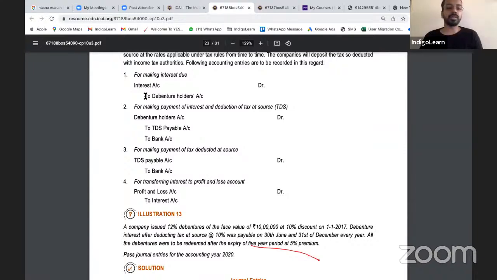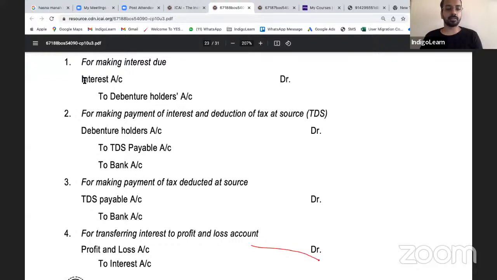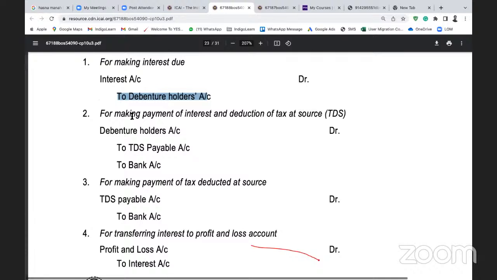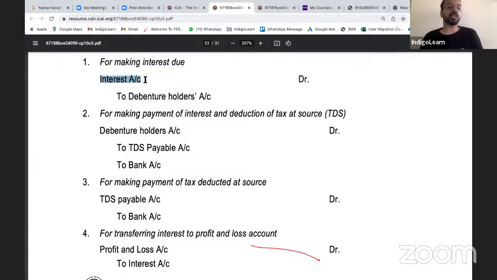So what happens is, first you pay interest, that is you are debiting here. This is an expense. Okay, so you have debited interest, and either you will credit debenture holders or you will credit bank. Then this interest is a nominal account which has to be closed.